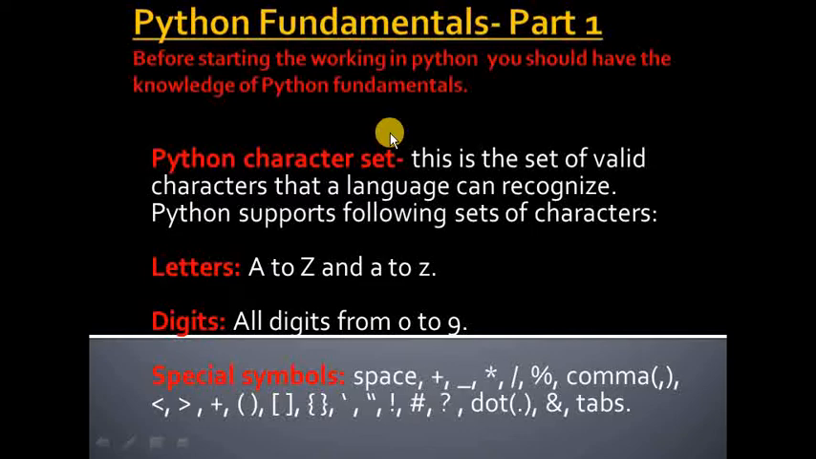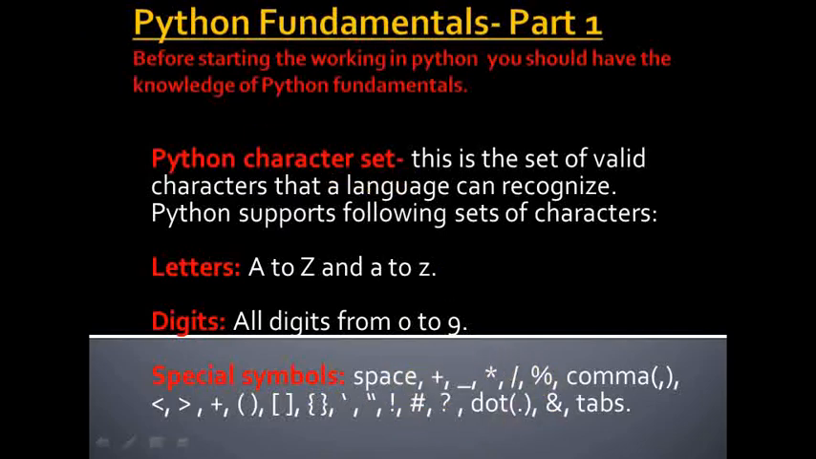To write a Python program, all the English letters, capital A to Z and small letters a to z, are used. All digits from 0 to 9 are used and some special symbols are also used. So this is the character set of Python.